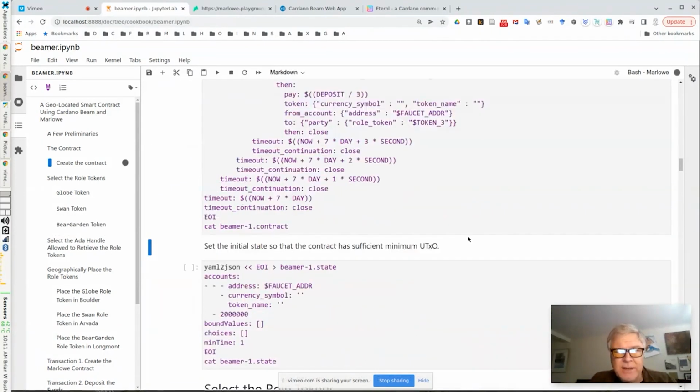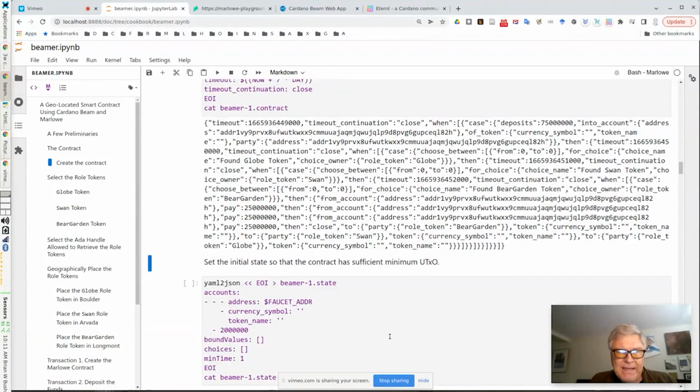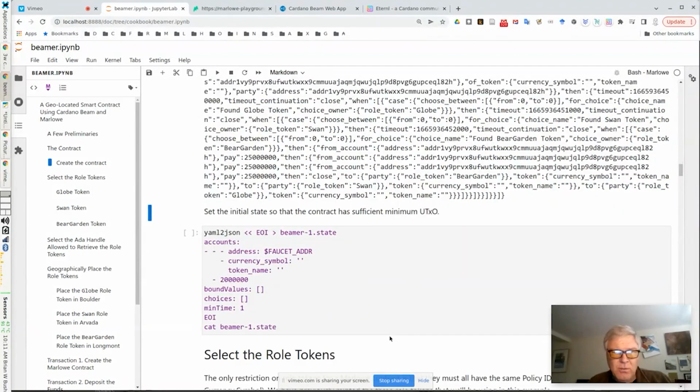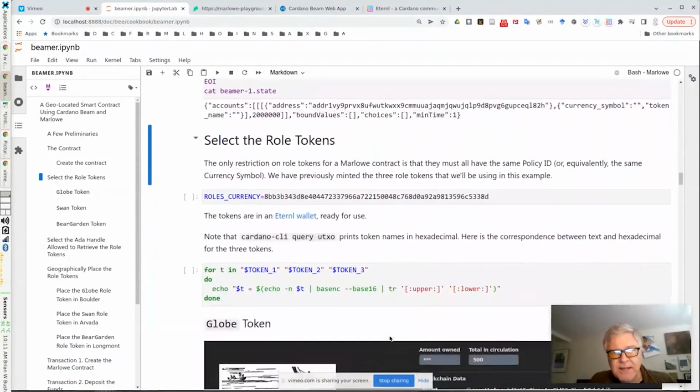But we're going to create the contract. And then you can see the JSON that this turns into. And then Marlowe, when you're starting off creating a contract, it needs to start with an initial state. And in this case, we're just putting 2 ADA, which is a good min UTXO requirement for a contract like this. We're just putting that in the faucet account. So that's a really simple starting state.